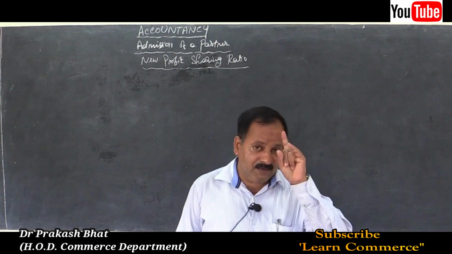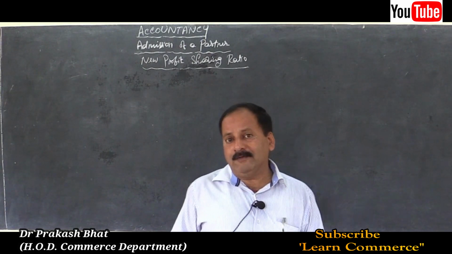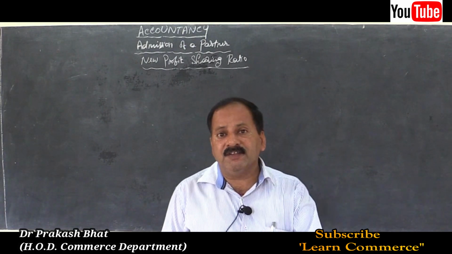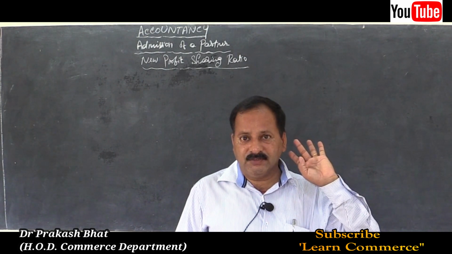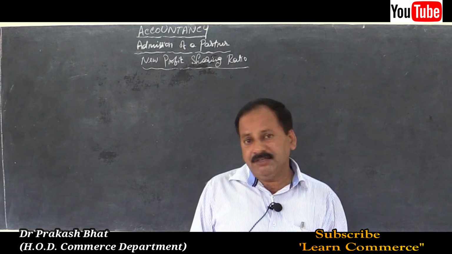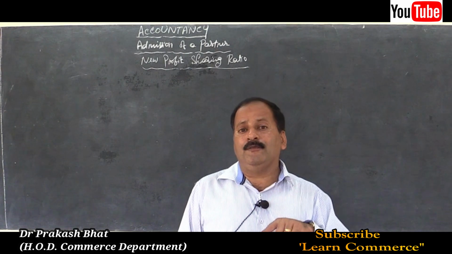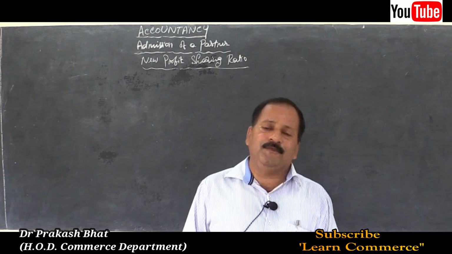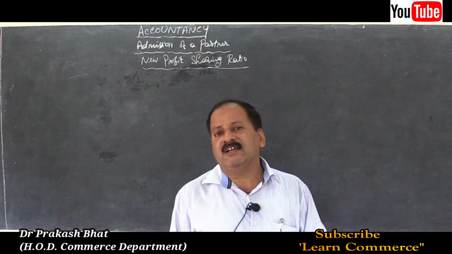Remember friends, whenever you get the words in the ratio of, then whatever ratio is given is not the sacrifice ratio. Make sure of it. You have to calculate sacrifice ratio, then you have to arrive at the new profit sharing ratio. So, acquired in the ratio of, obtained in the ratio of, then that means the given ratio is not the sacrifice ratio.